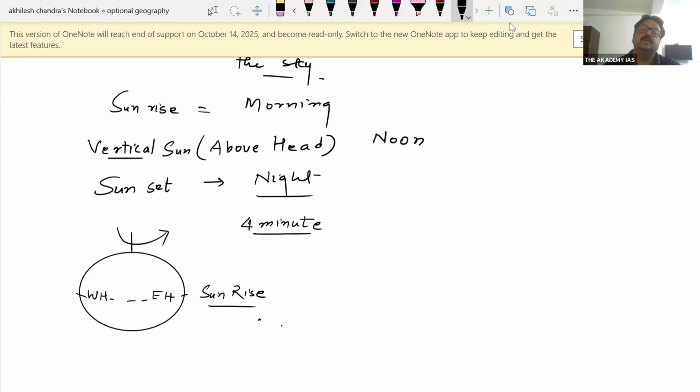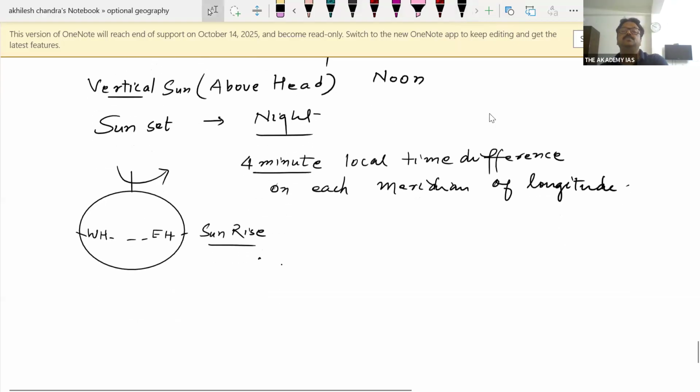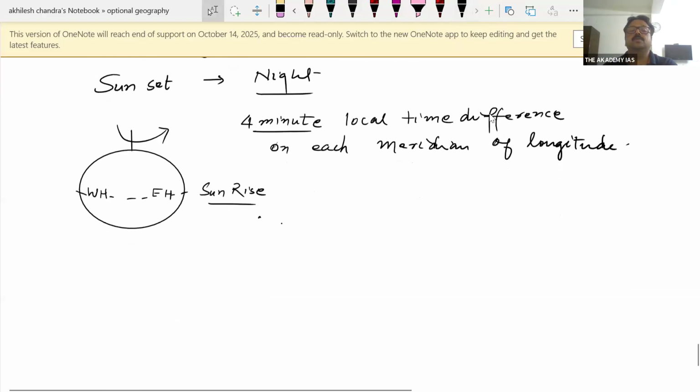4-minute local time difference on each meridian of longitude.